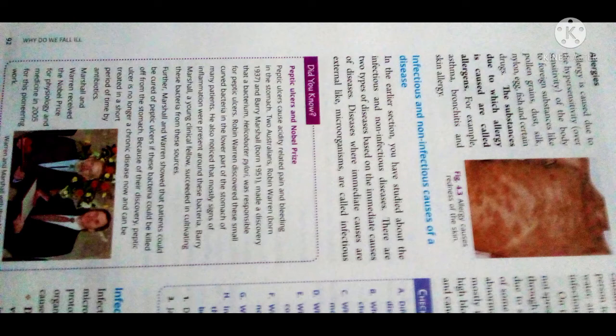Allergies are caused due to hypersensitivity. It means that your body is very sensitive to things such as pollen grains, dust, silk, nylon, fish, drugs. It's a common thing, students, that your body can be allergic to anything. For example, pollen grains: some people complain that when they smell a flower, they start sneezing.